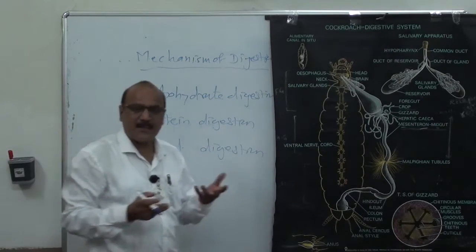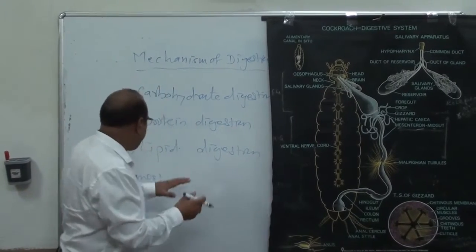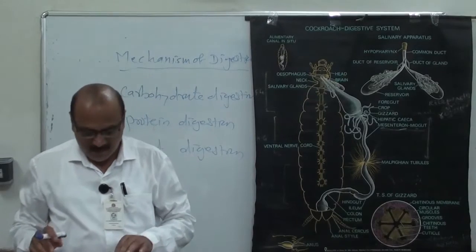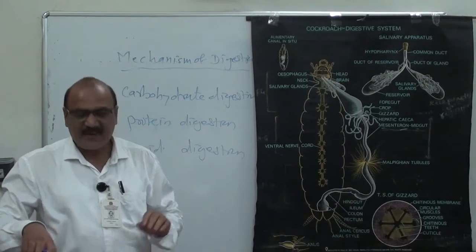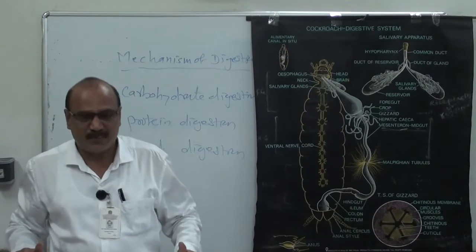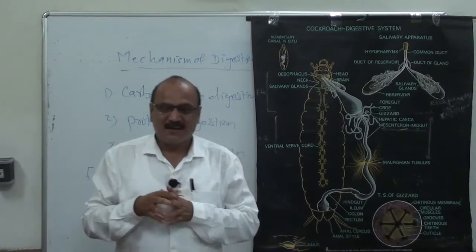Enzymes are biocatalysts which accelerate chemical reactions and act on complex food material and convert it to a simpler form. Now different types of enzymes act on different types of food material, like a specific lock and key model.